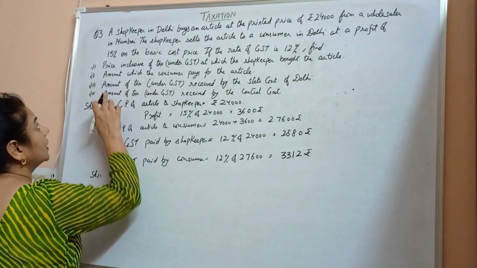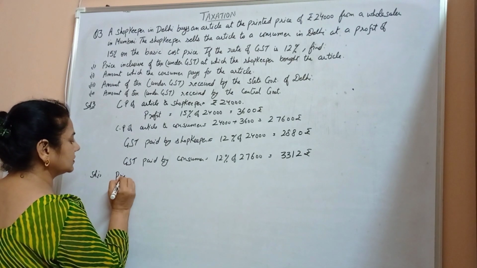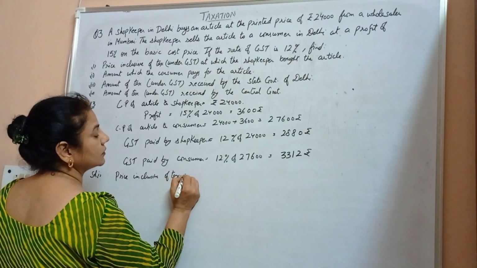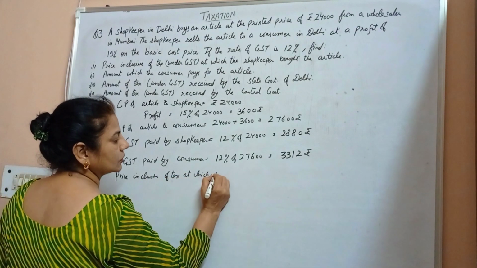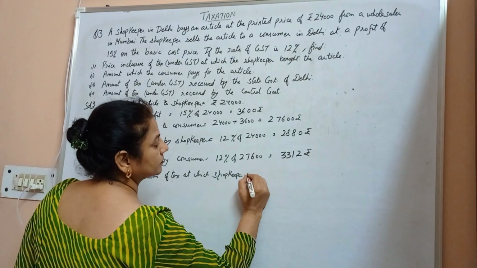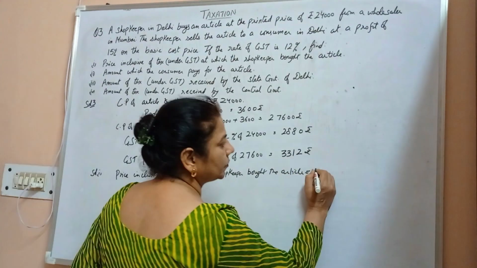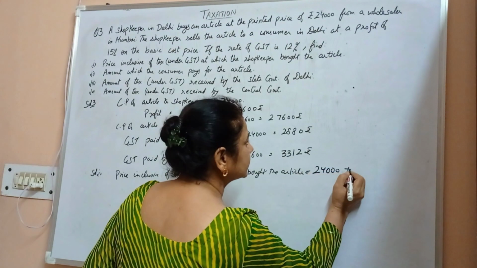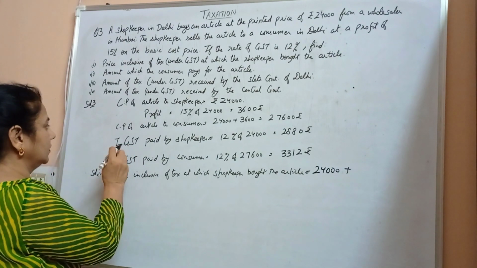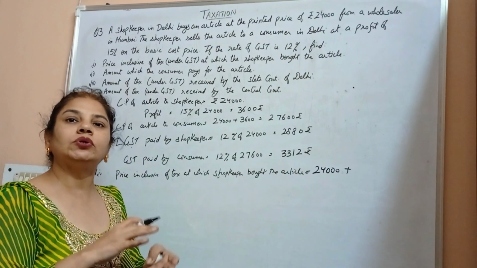Now our solution 1, price inclusive of tax at which the shopkeeper bought the article is 24,000 plus integrated goods and service tax, because the sale is done between the two states.